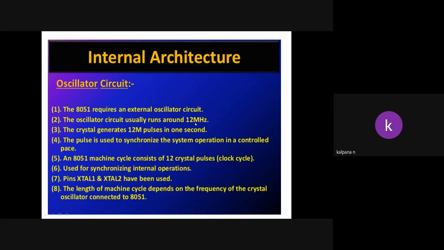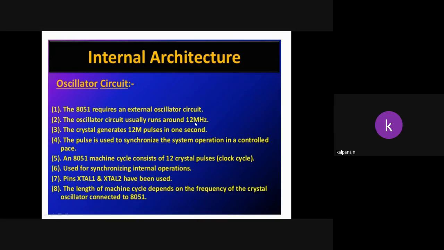Next, an 8051 machine cycle consists of 12 crystal pulses. So this one generates 12 mega pulses in 1 second, but one machine cycle consists of how many crystal pulses? 12 crystal pulses. Clock cycle, already I explained clock cycle in microprocessor. It is used for synchronizing internal operation.